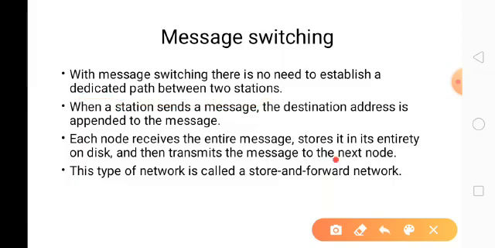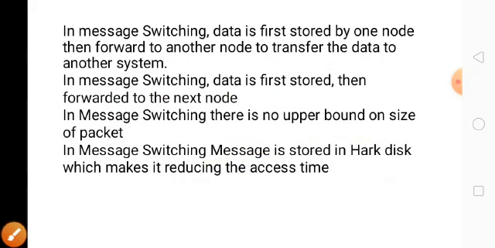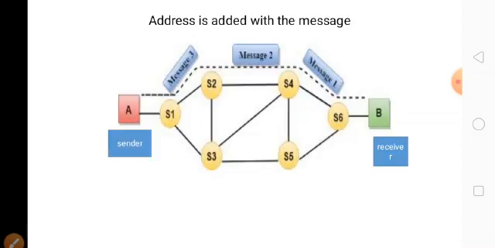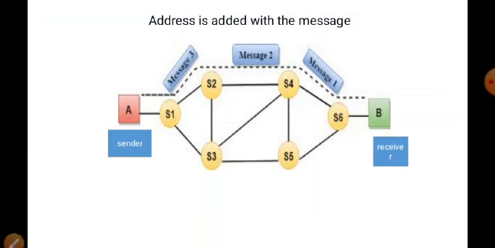Like that, it will be forwarded. Then each node has to store it. Suppose this message is stored in S1, then only it will forward to S2. Then the message will be stored in S2, then it will be forwarded to S4.